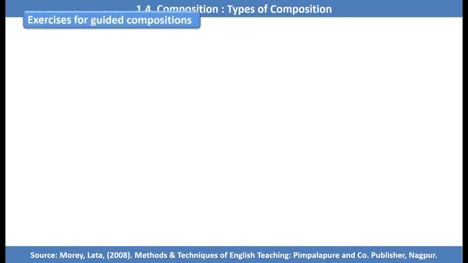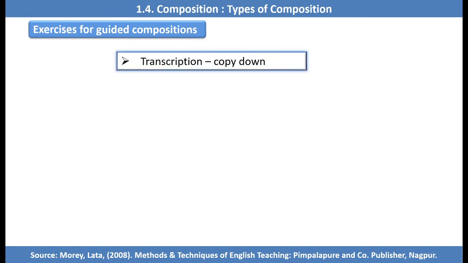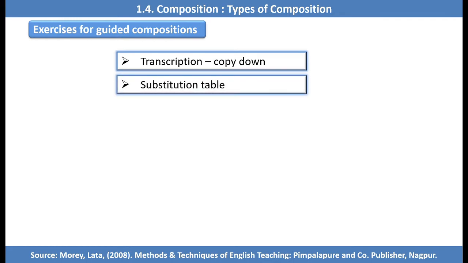So there are so many types of composition exercises we can perform in a classroom. First one is transcription, copy down. Here the teacher asks students to copy down. He writes on the blackboard and students copy it down. That is the simple one. Second is the substitution table. The substitution table is a very important exercise to develop a good composition.